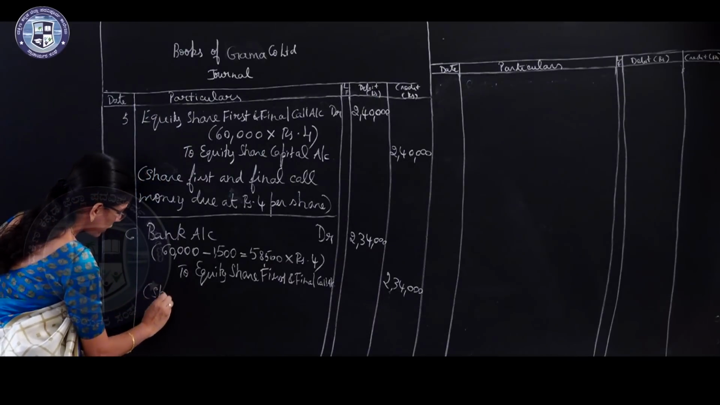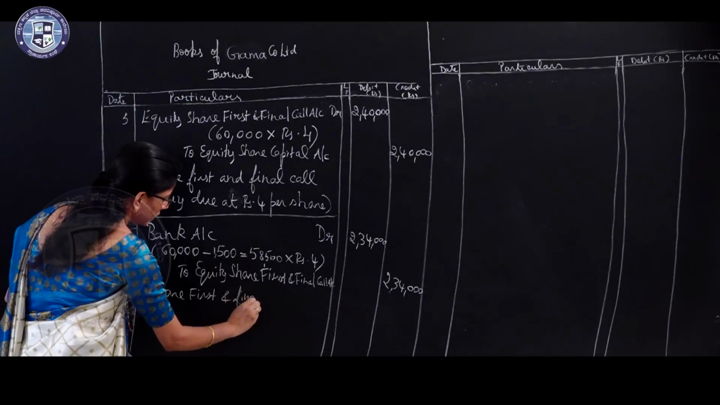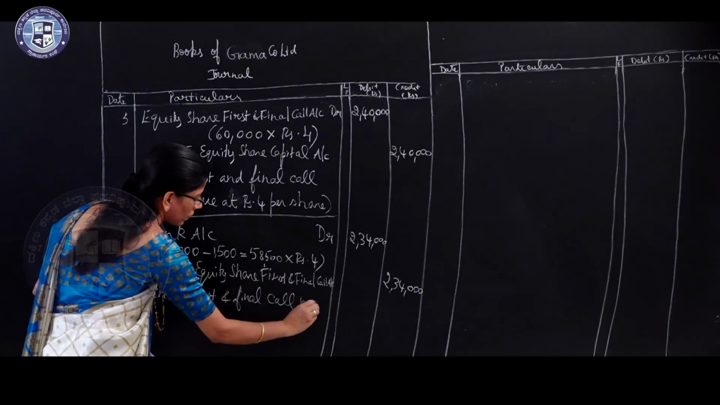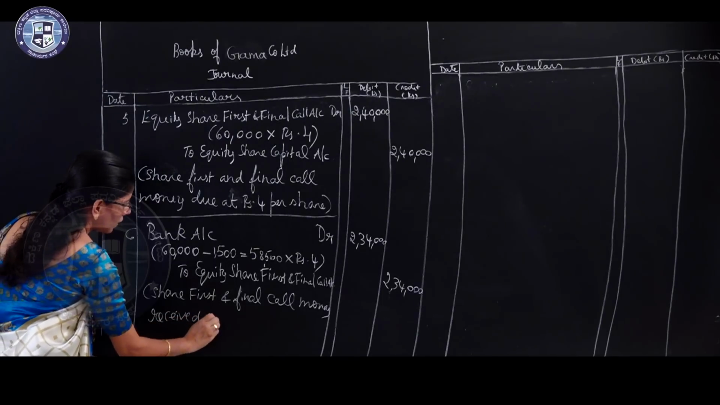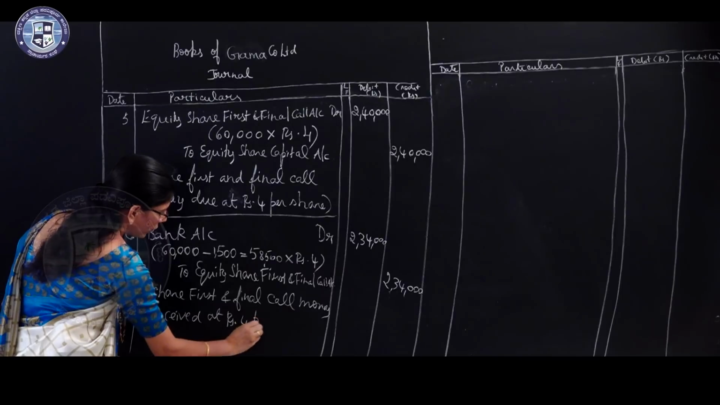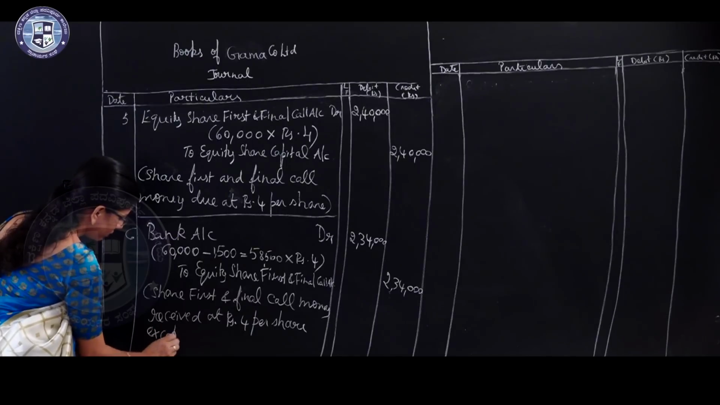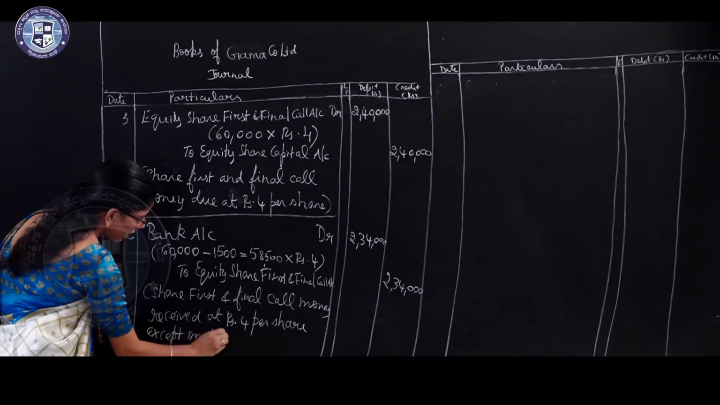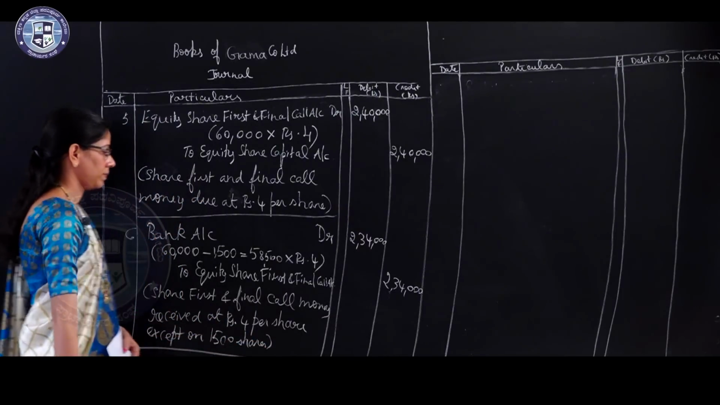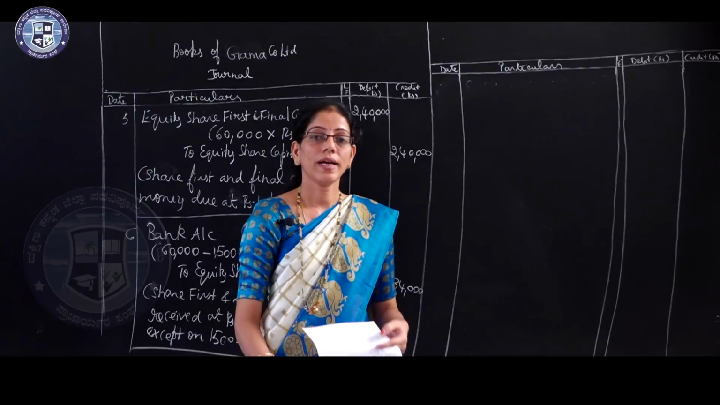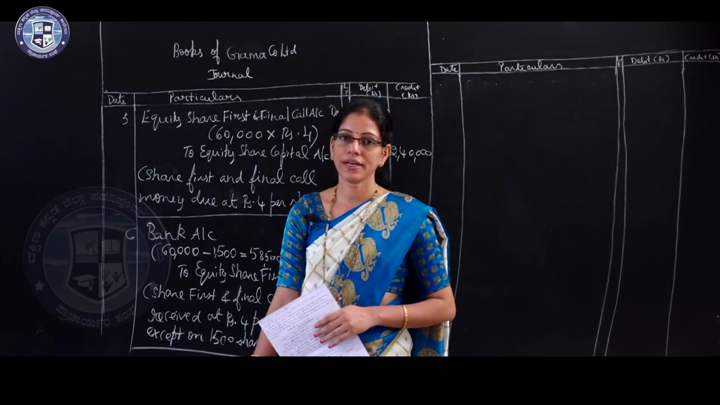Narration: share first and final call money received at rupees 4 per share, except on 1500 shares. Now entry number 7 for cancelling these 1500 shares.